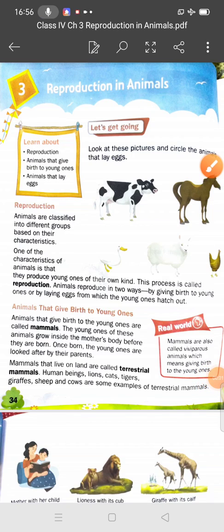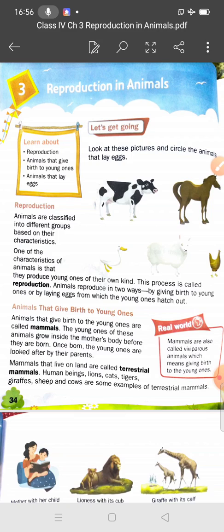Morning class, 4th chapter number 3, reproduction in animals. Students, we have discussed in the previous lecture and completed chapter number 2, adaptation in animals. In this chapter we will discuss reproduction in animals, and we will learn about reproduction, animals that give birth to young ones, and animals that lay eggs.